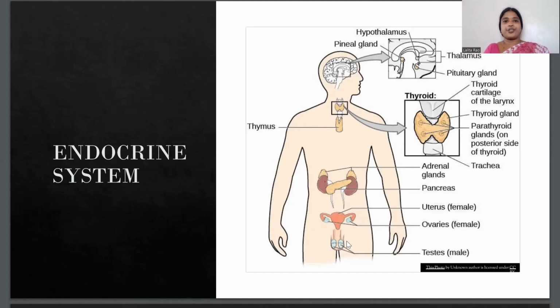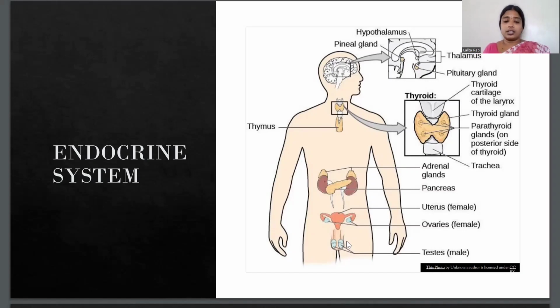Now let us discuss the location of these glands and what hormone they produce. First, the pituitary gland. Where is it located? It is located at the base of the brain, and the hormones secreted by this pituitary gland are thyroid stimulating hormone as well as growth hormone. The thyroid stimulating hormone, also known as TSH, stimulates the growth and functions of the thyroid gland. Growth hormone's function is to control and regulate the growth and development of the body.